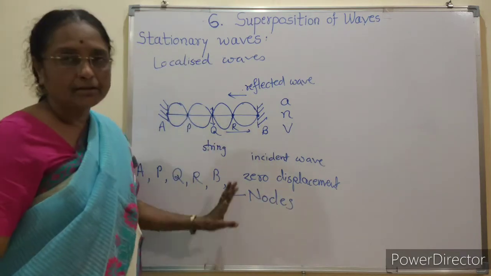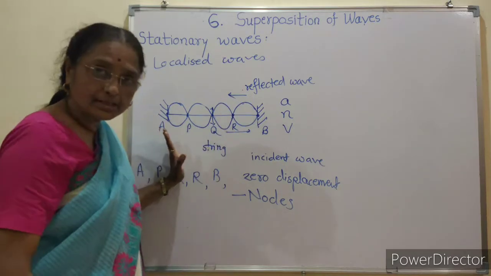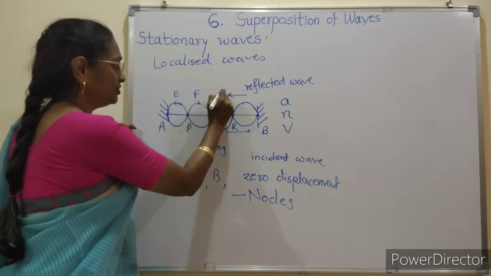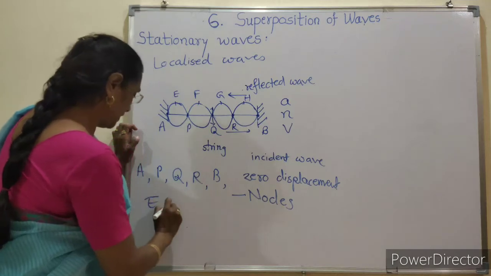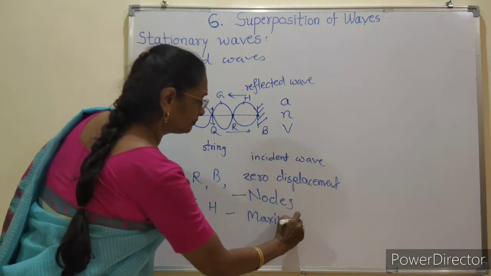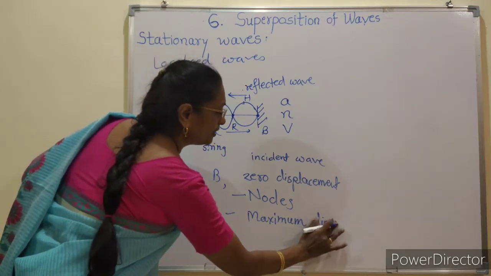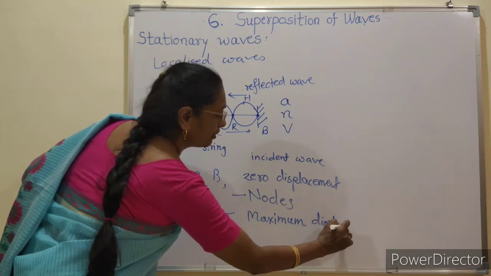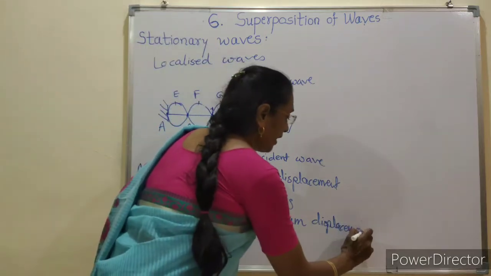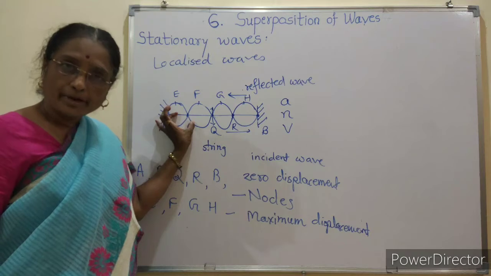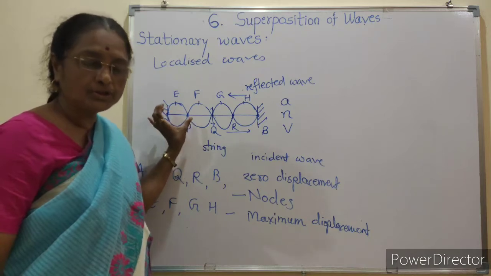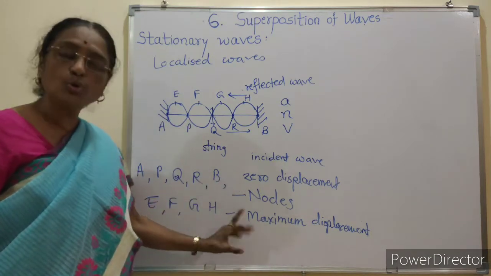They are not vibrating, they have zero energy, but all other particles like particles E, F, G, H have maximum displacement. These particles have large energy, or they vibrate with maximum energy. Some points vibrate with amplitude or displacement which varies between 0 and maximum.